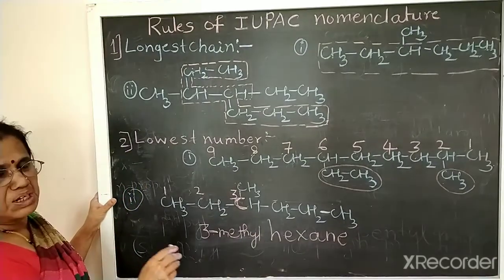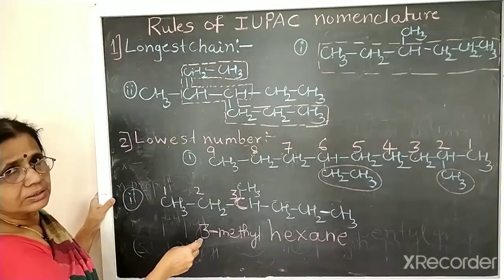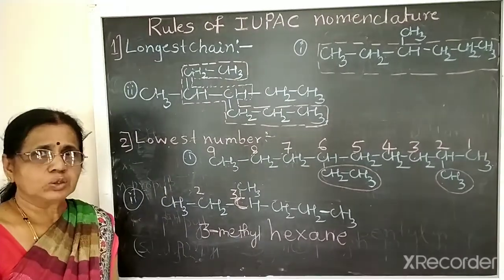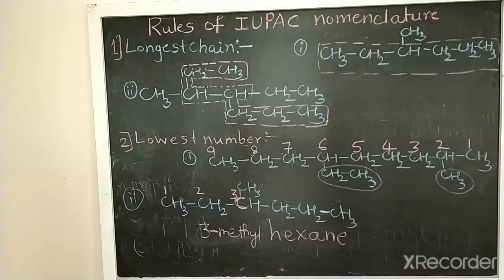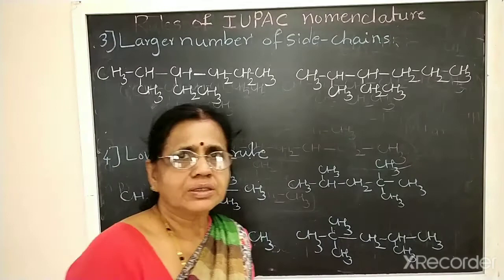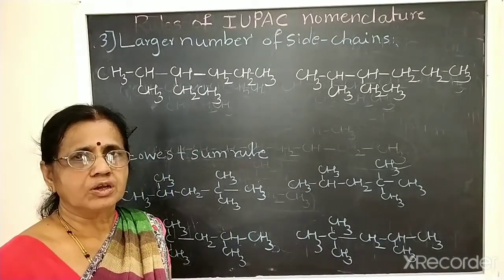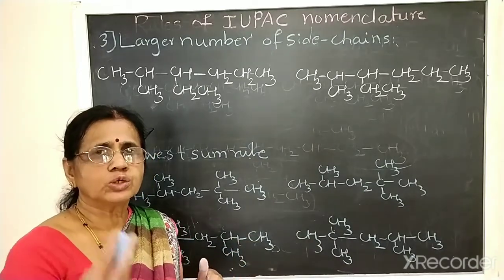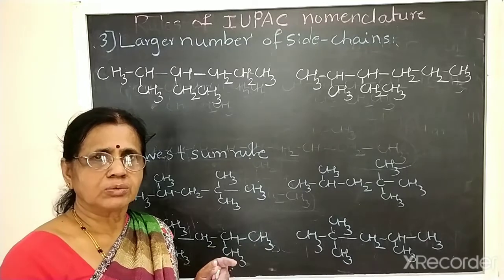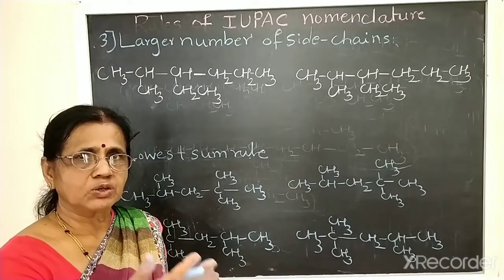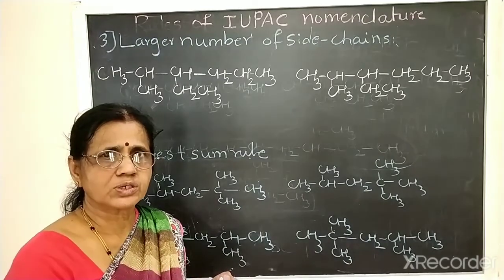So how to write the name? Again there are rules. I have given only 2 rules. Okay, so this is about the lowest number rule. Coming to the third rule, 2 rules we completed. First, the longest chain of carbon should be selected. Second, how to give the numbers: we should give the numbers from the side nearer to the substituent group, so that the carbon of the substituent group gets the lowest number.